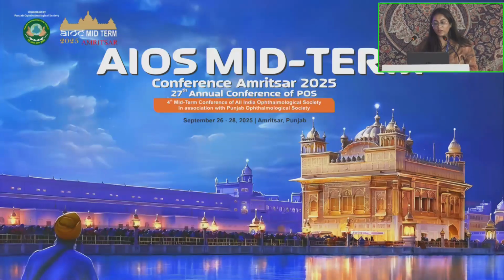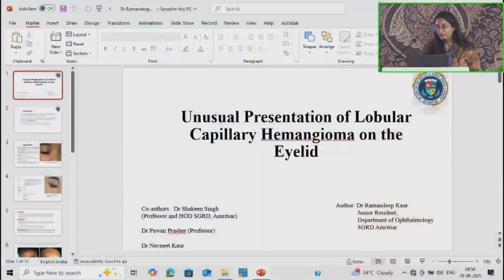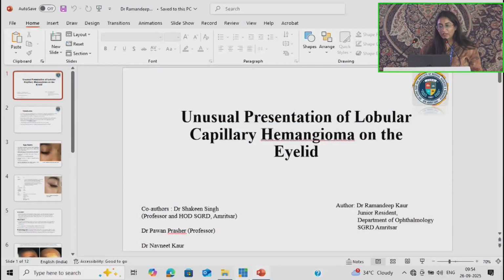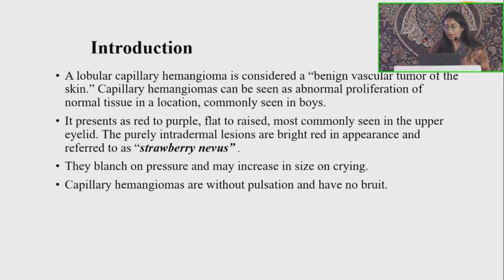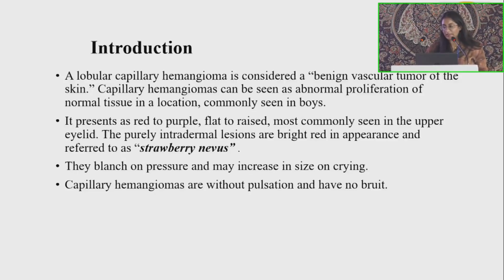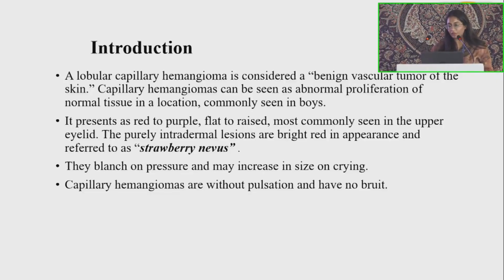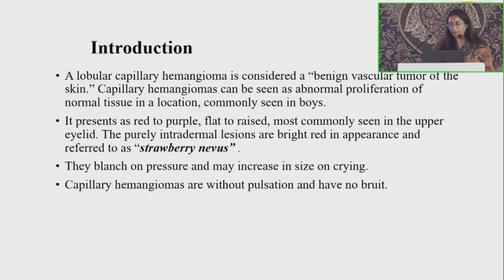Good morning. My topic is unusual presentation of lobular capillary hemangioma on the eyelid. A lobular capillary hemangioma is considered a benign vascular tumor of the skin. Capillary hemangiomas can be seen as an abnormal proliferation of a normal tissue in location, commonly seen in boys. It presents as a red to purple, flat to raised lesion, most commonly seen in the upper eyelid.